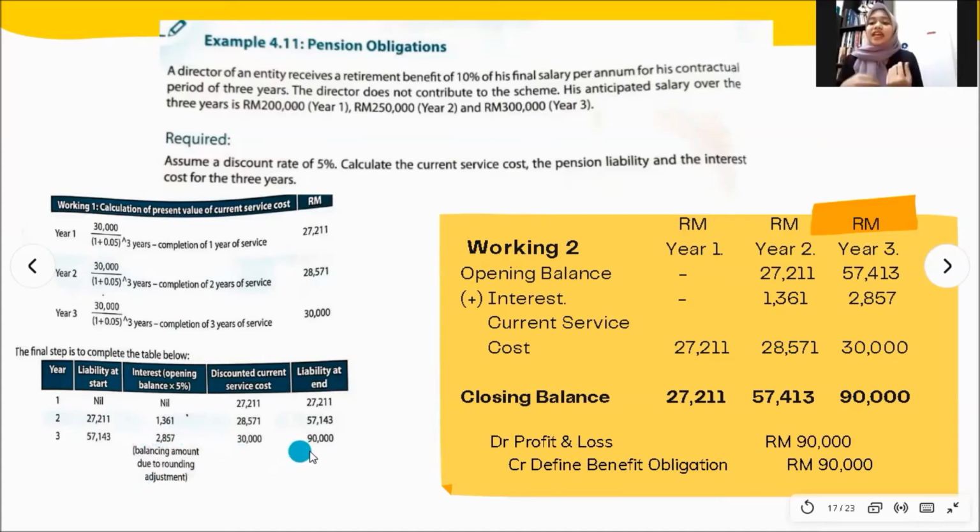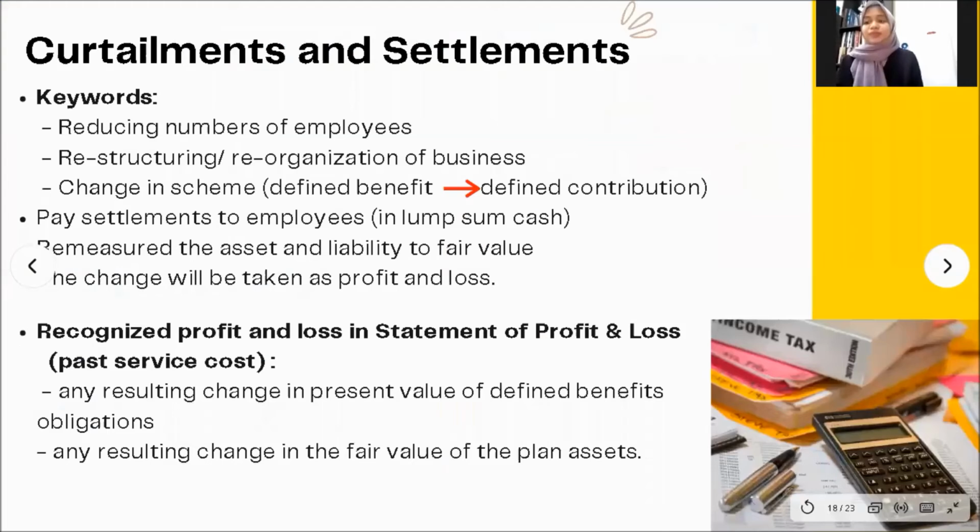Then we will get the closing balance for year 3, 90,000. So this will be recognized in profit and loss. We need to debit profit and loss and credit defined benefit obligation. So next, I will pass to Faridatul. Thank you.